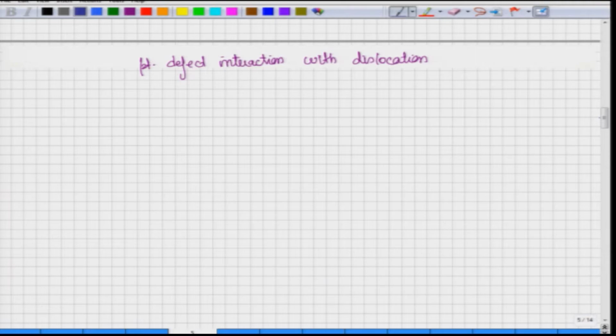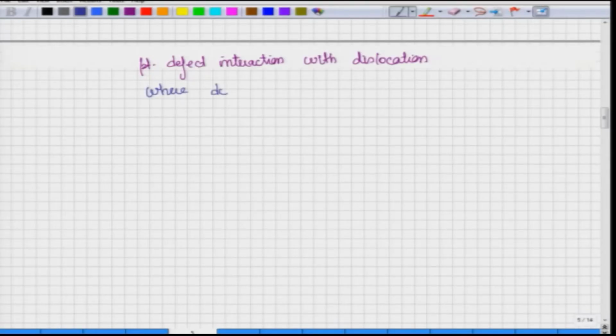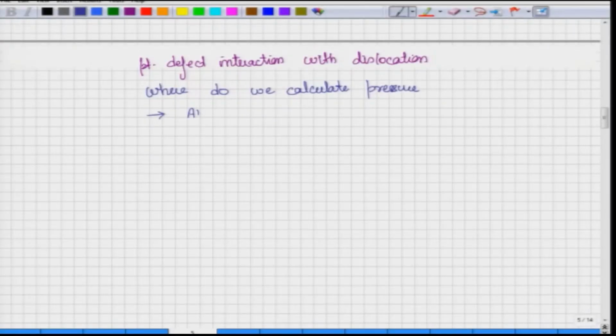First thing we want is: where do we calculate the sigma xx, sigma yy, sigma zz? Where do we calculate pressure? Because you have a dislocation, at different points you have different sigma xx, sigma yy, sigma zz. So, when we are talking of the interaction of a dislocation and a point defect, we want to know where exactly we calculate these values of sigma xx, yy and zz. The answer is at the location of the point defect.